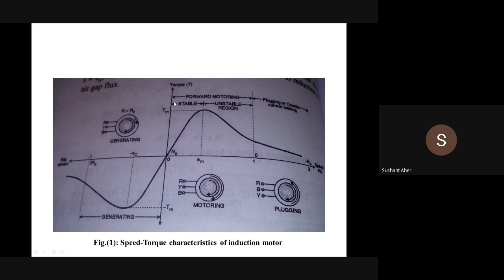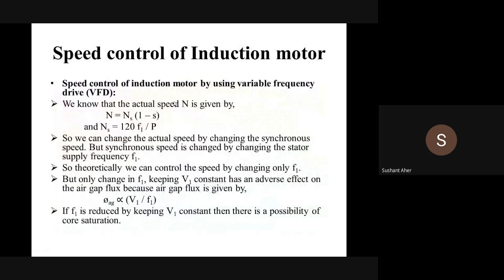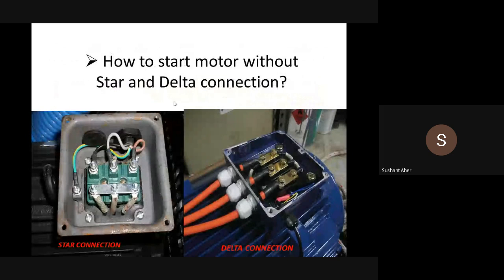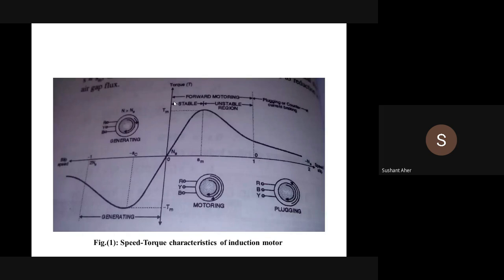Right? So these are the torque speed characteristics of induction motor we have to learn. Basically, we have divided these torque speed characteristics into three basic regions based on the value of the slip. Generally, for normal operation of an induction machine as a motor, the value of slip must range from 0 to 1.